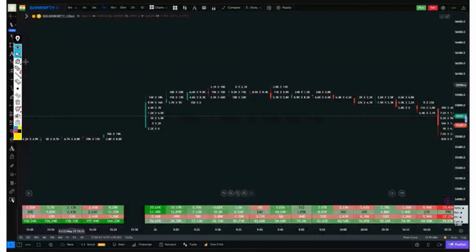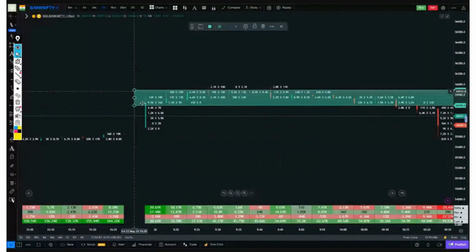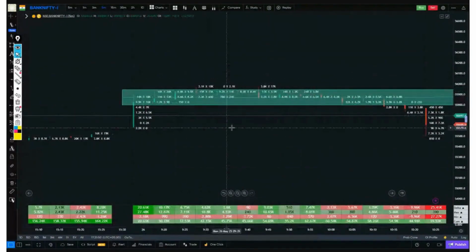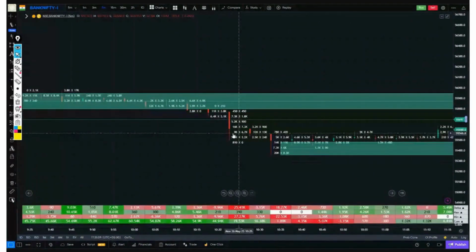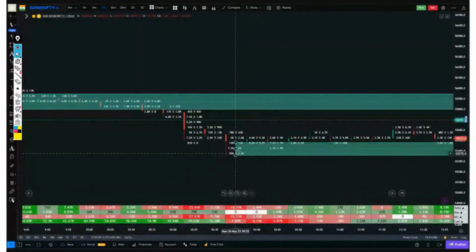See here, in Bank Nifty, from the buying zone of the first two candles, look, in the first two candles, there was buying visible with a delta of 20,000, 10,000. From the buying zones of these two candles, the market just did not go above them. It broke towards the downside, and there was quite a good amount of selling of 25,000. The highest selling zone was 16,000. There was selling of 18,000, but see, within this candle, the maximum selling was of 16,000. But here, we saw a good amount of selling, 14,000 and 20,000. There was even bigger selling visible here compared to this candle.